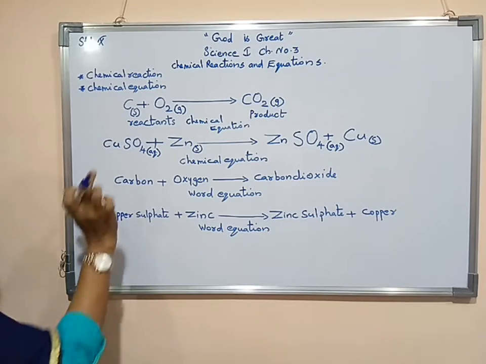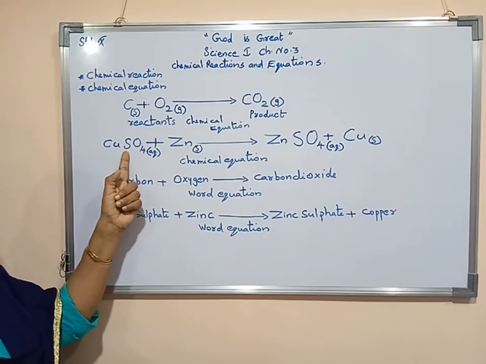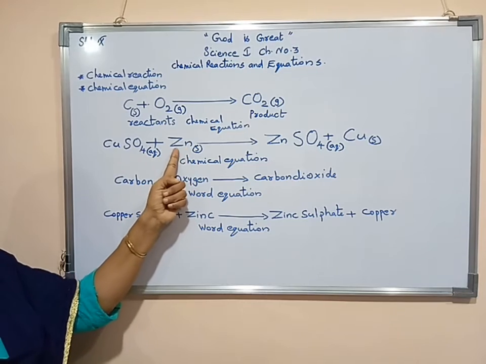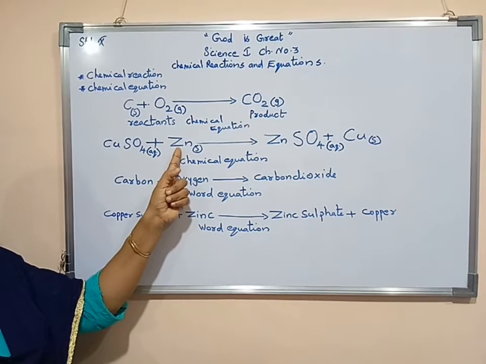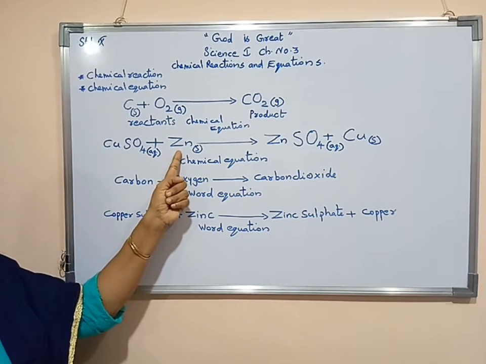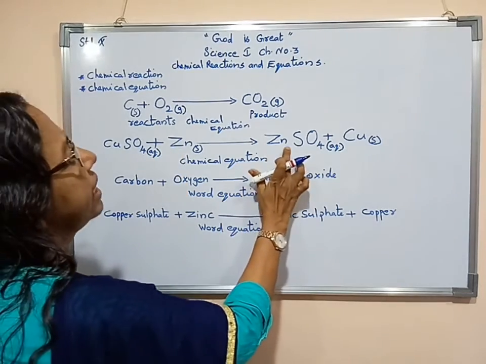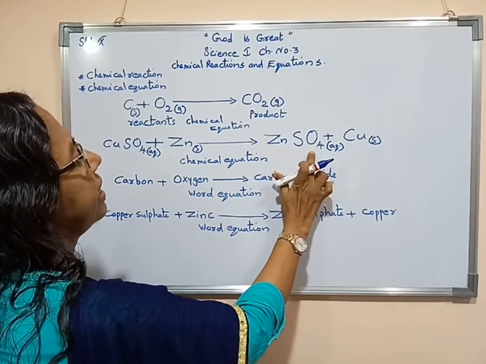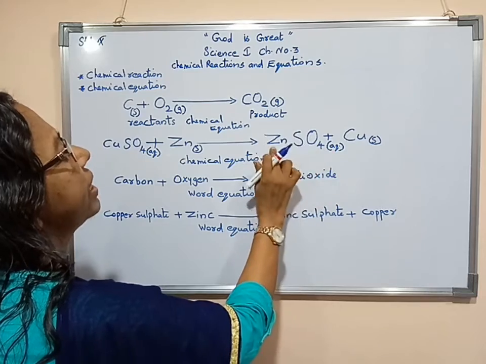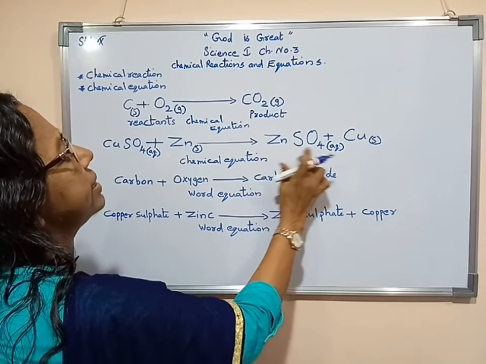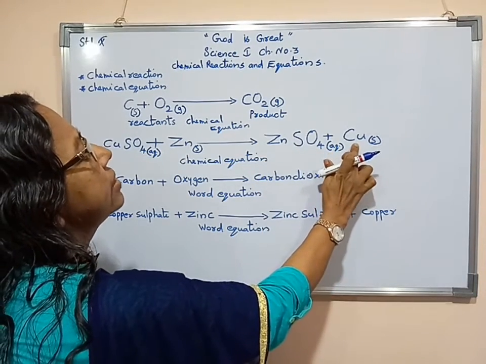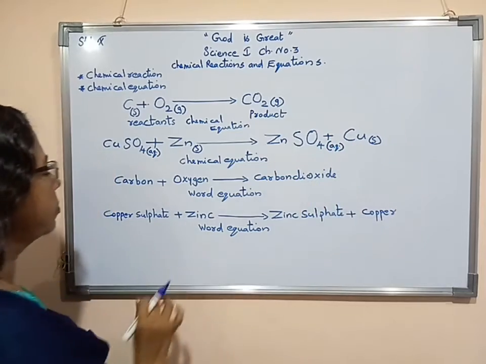So we can say this is the formula of copper sulfate. Here only one element is there, zinc. So we can say this is the symbol of zinc. Here now zinc, sulfur, oxygen, 3 elements are there. So we can say this is the formula of zinc sulfate. This is the symbol of copper.